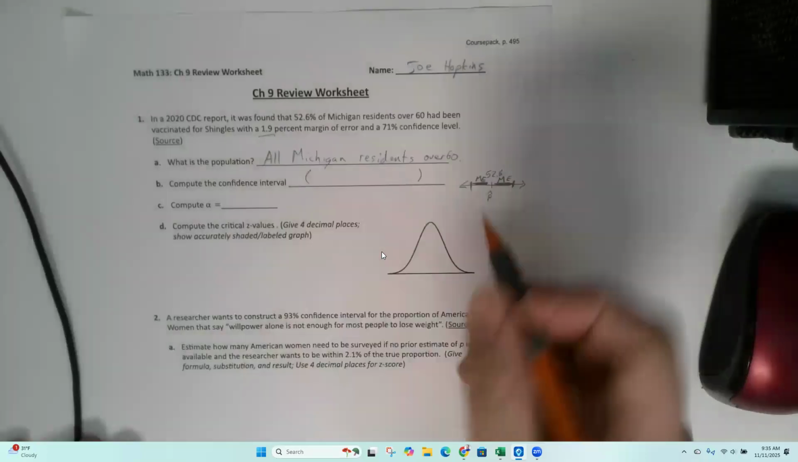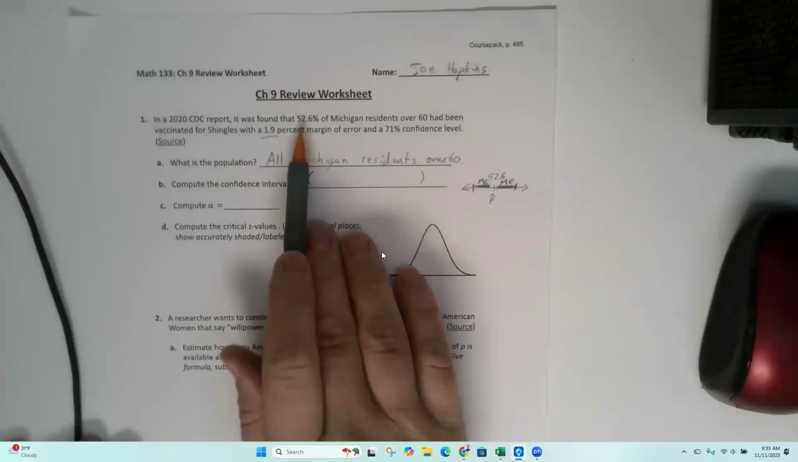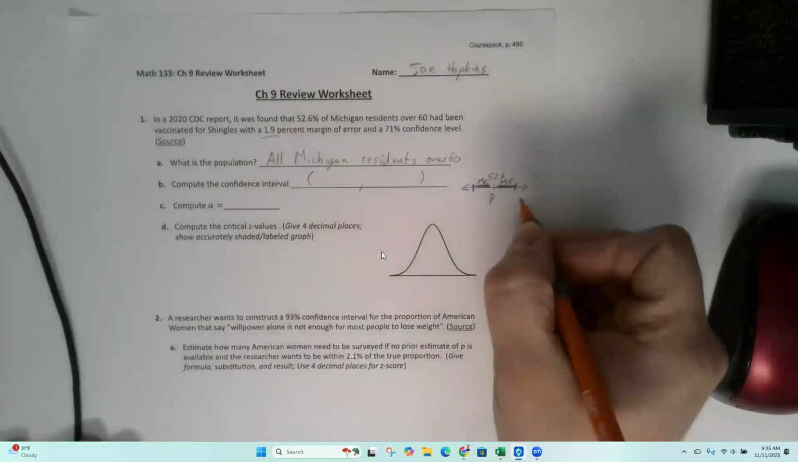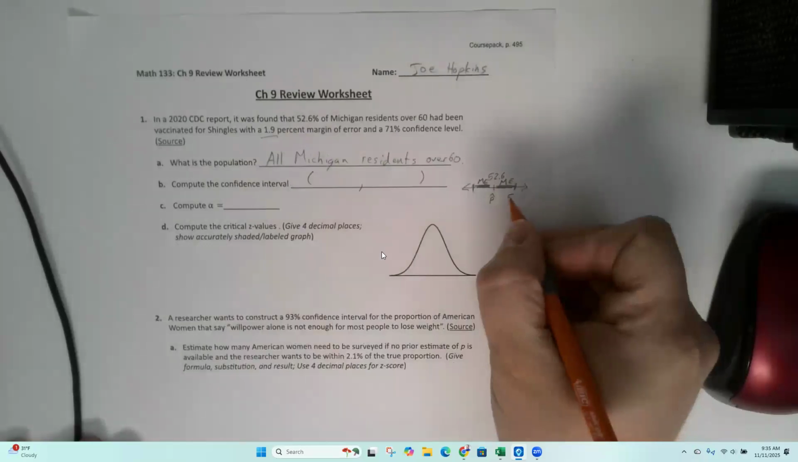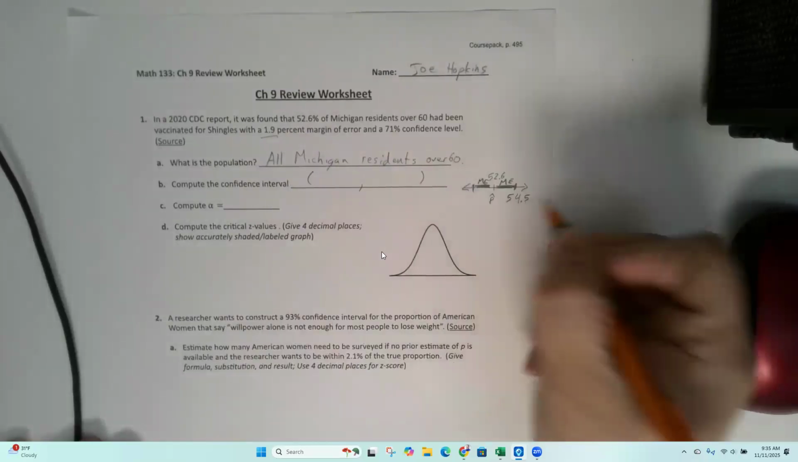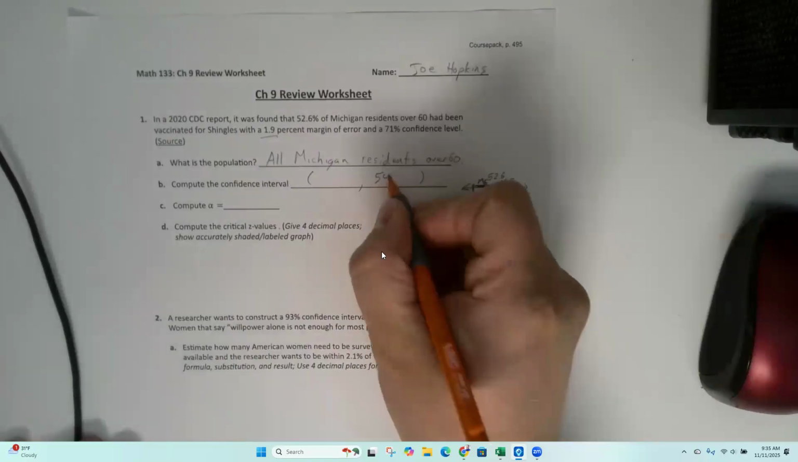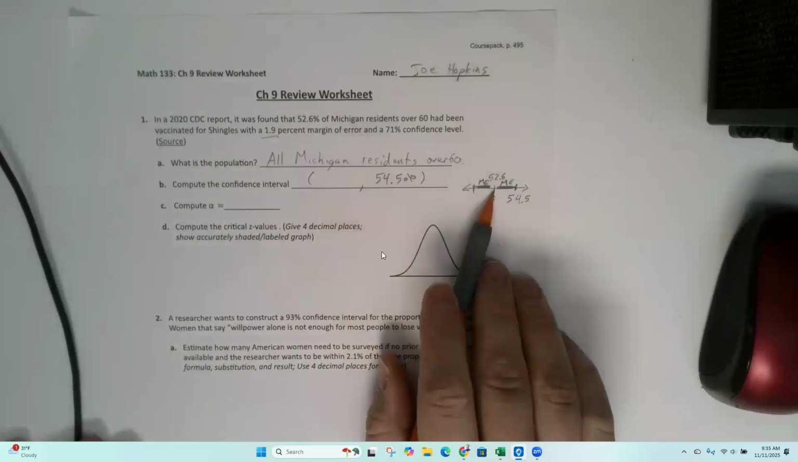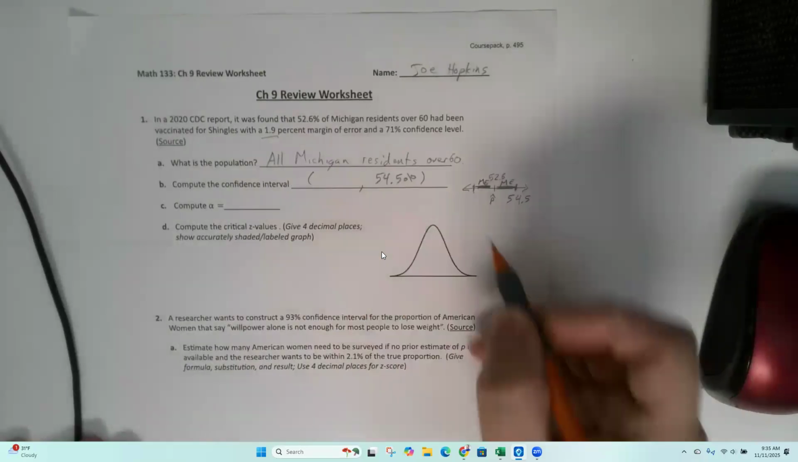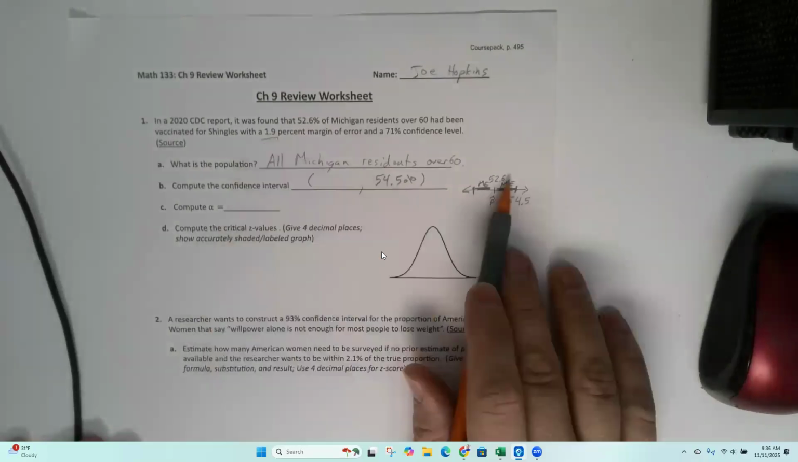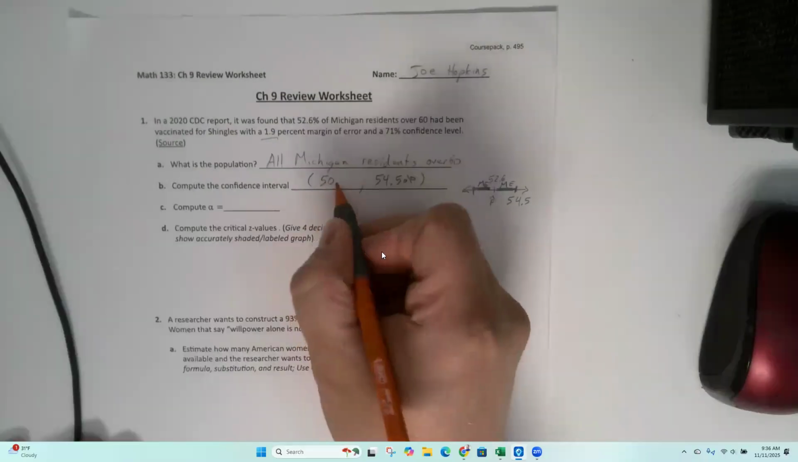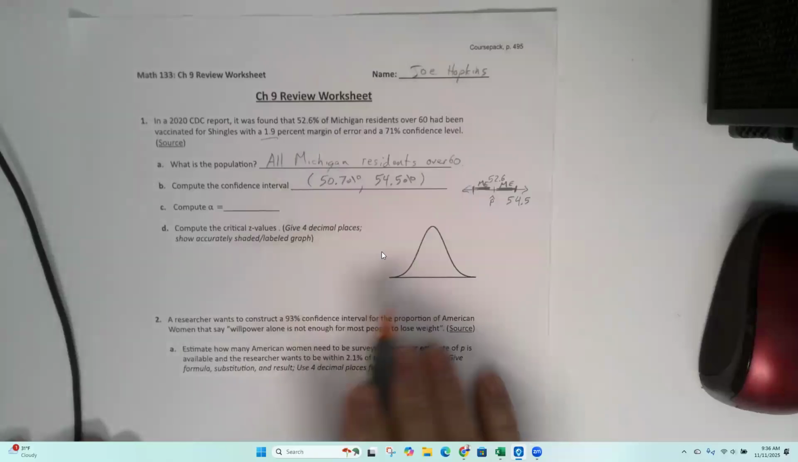So your margin of error, if we add 1.9 to this, we would get our upper limit, which would be 54.5. If we were to subtract 1.9, because that's our margin of error, 52.6 minus 1.9 would be 50.7%.